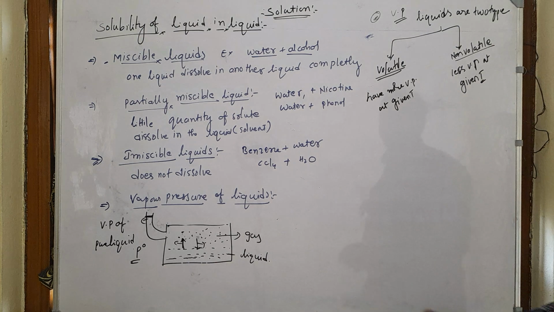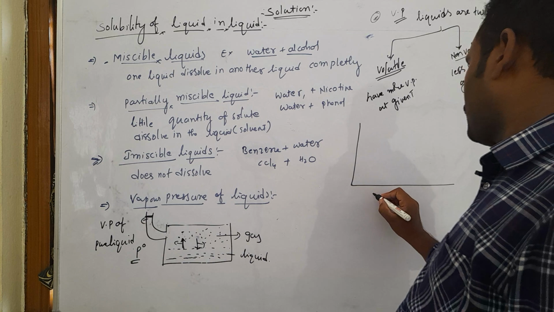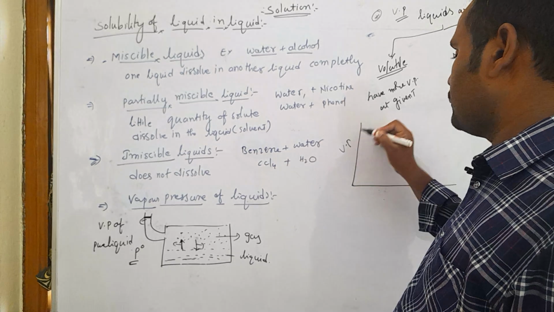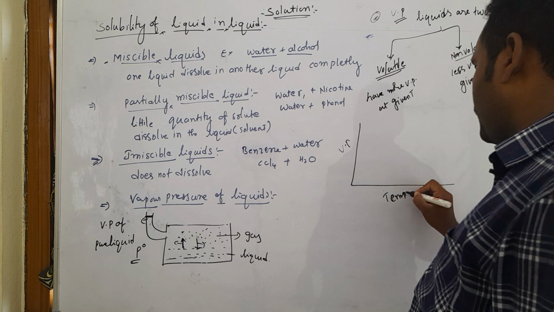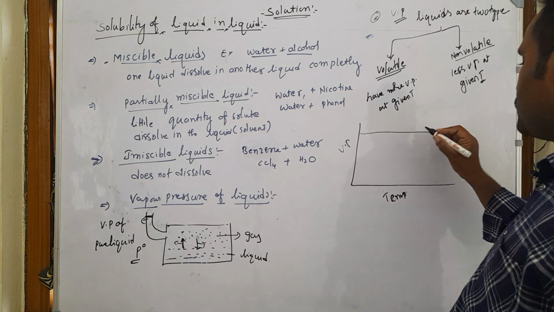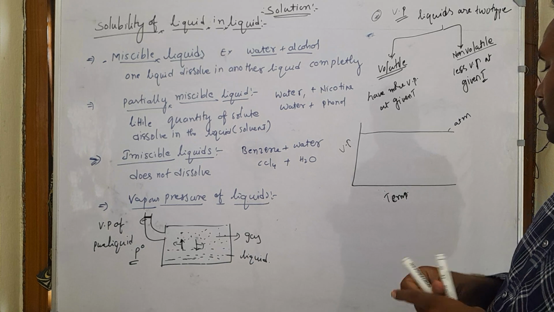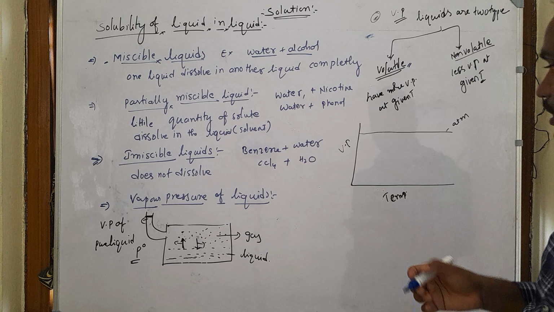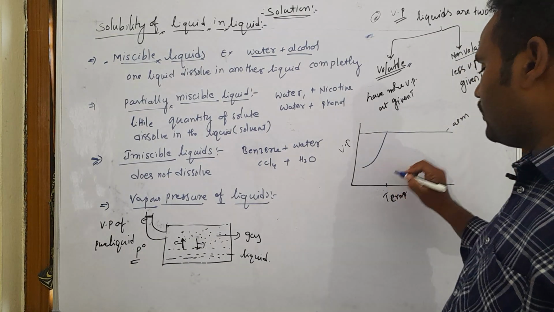When you draw a graph between vapor pressure and temperature, it is different for different types of liquids. Let us take the pressure as 1 atmosphere. Initially, the liquids with volatile nature, which easily evaporate, exert more pressure and reach 1 atmosphere at a very low temperature.